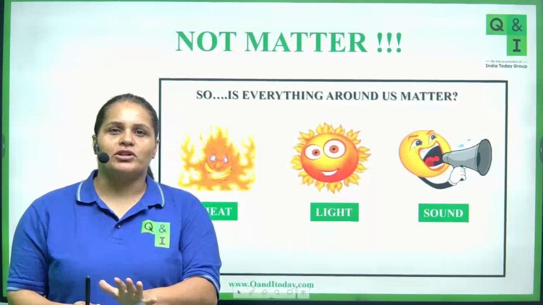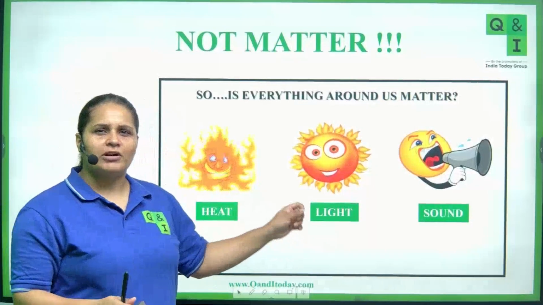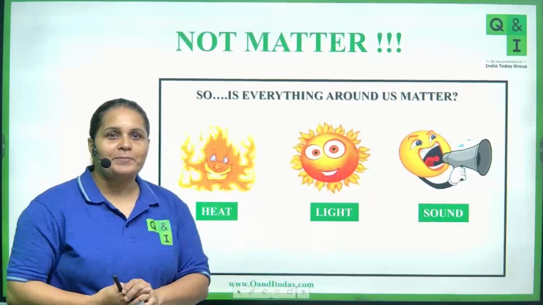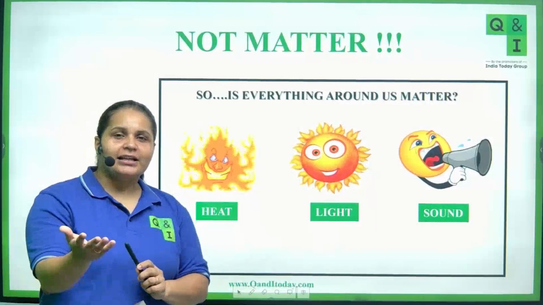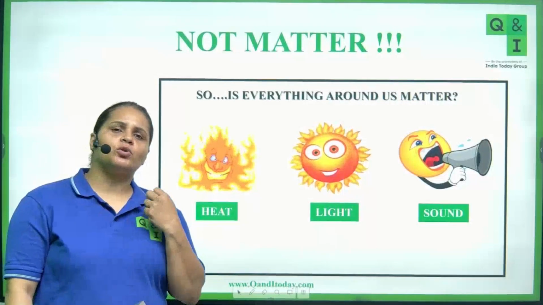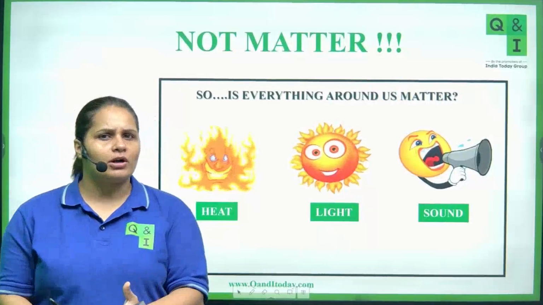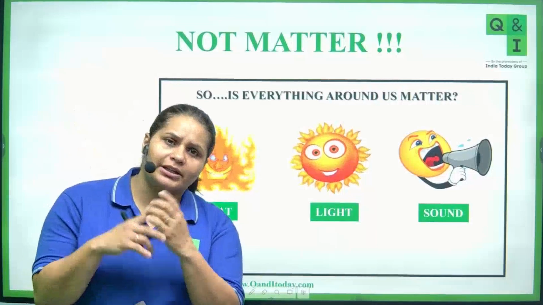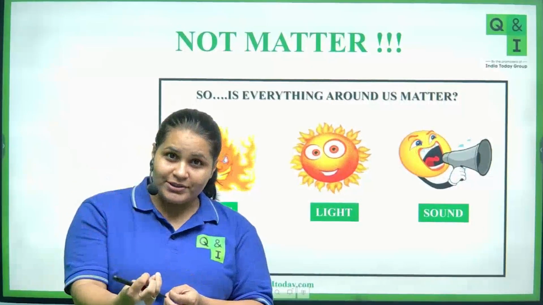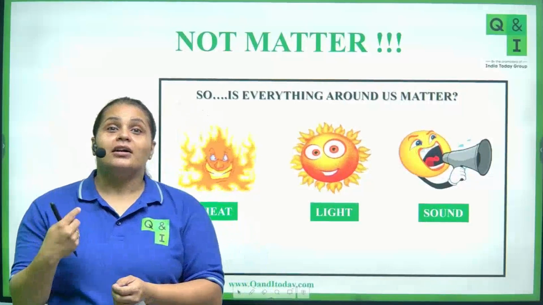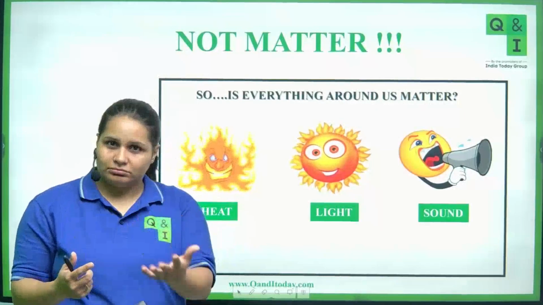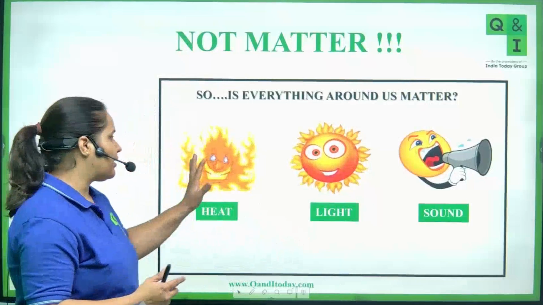So different forms of energy don't come under matter. Exactly, Lakshay. So do remember, whenever you have to think about something which is not matter, think about different forms of energy as well as emotions, right? And whatever we smell, that is also not matter.